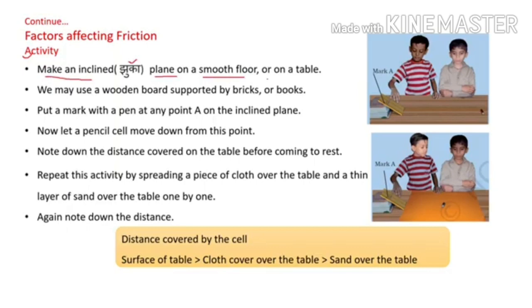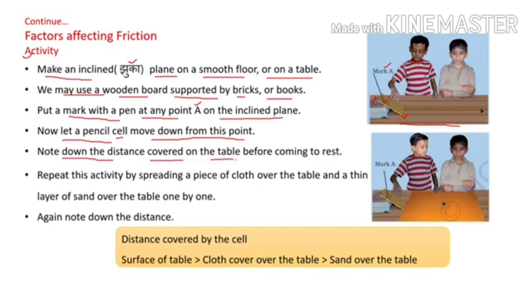Make an inclined plane on a smooth floor or on a table. You must have done it while playing pen fighting, dear. You may use a wooden board supported by some bricks or books and put a mark with a pen at any point A on the inclined plane. Now let the pencil cell move down from this inclined plane from point A. Note down the distance covered on the table before coming to rest.